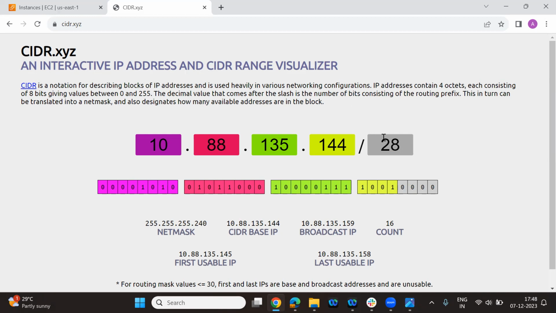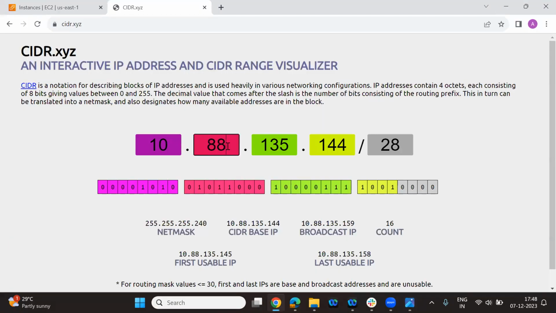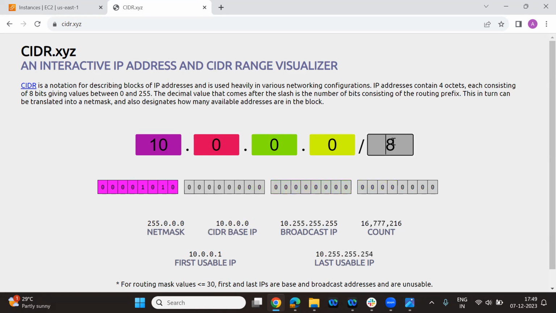And these are all the mask values, the IP address and all. Okay, I'll show you, one second. So it's coming 10.0.0.0 with prefix 8. That's the 10.0.0.0. And if I see here, you can see how it is coming.